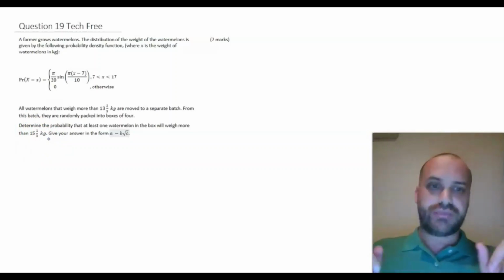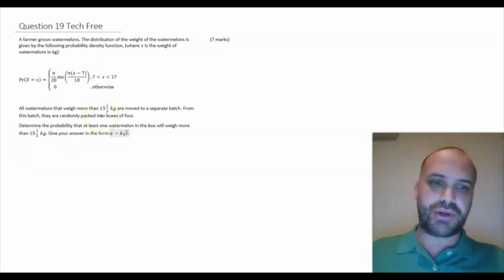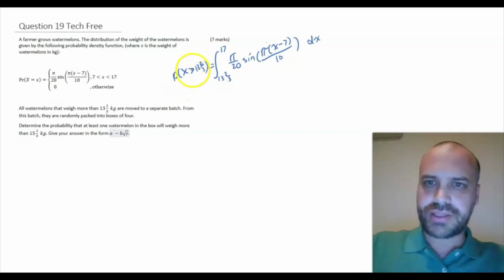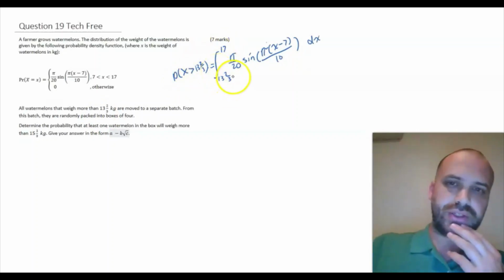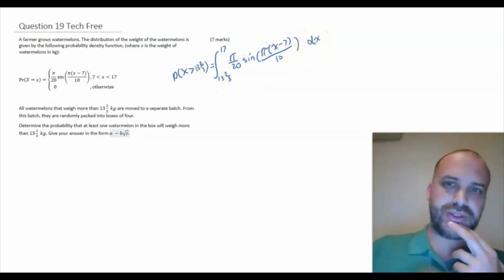So, first step, the probability of it being in that box. Here's our first line of working. The probability that x is greater than 13 2/3 is equal to the integral between 17 and 13 2/3 of the function with respect to x.